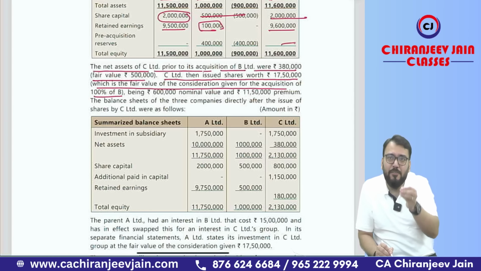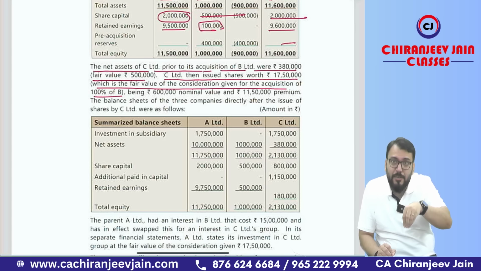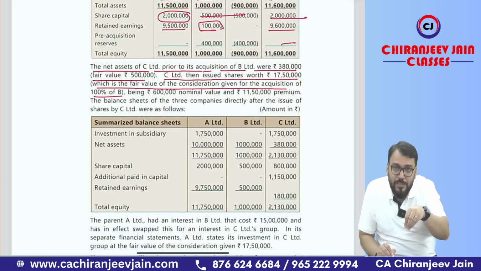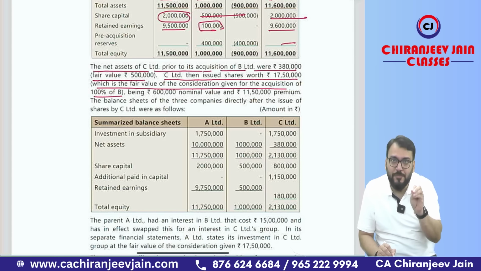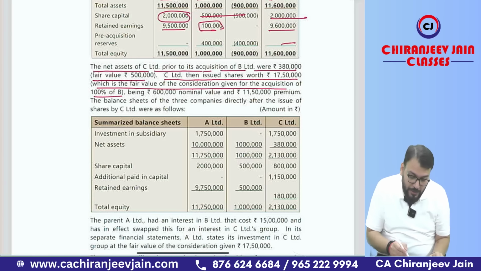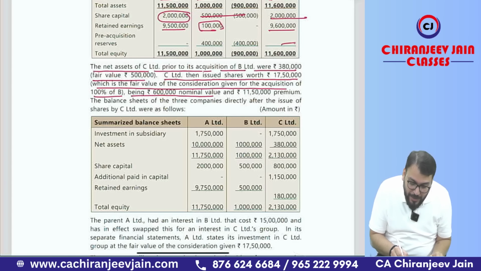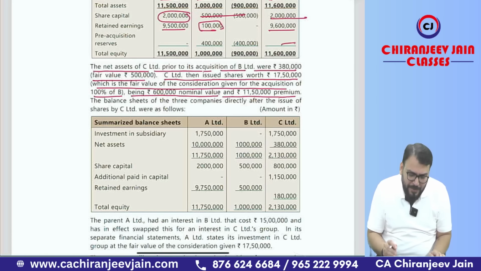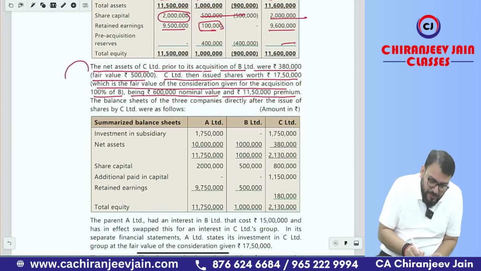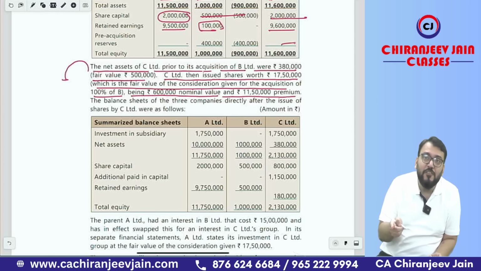Because C Limited acquired B Limited from A Limited, to whom will C Limited pay the consideration? To A Limited. They have issued their own equity shares worth rupees 17,50,000, being 6 lakh nominal value and 11,50,000 premium. Can you try to understand what journal entry C Limited will pass for this particular transaction?